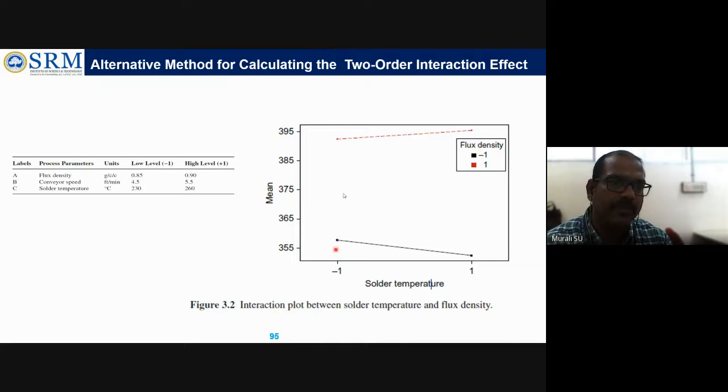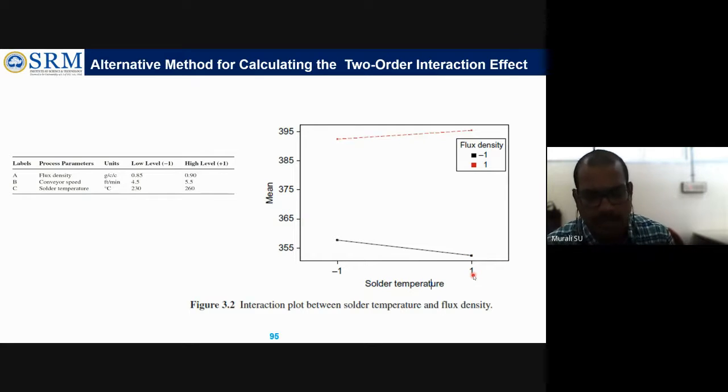And here, what is the inference we can say? Which one is minimal? Where is the defect minimal? The defect is minimal at this point. So what can we take? The defect is low or minimal when flux density is at low level and shoulder temperature at high level.